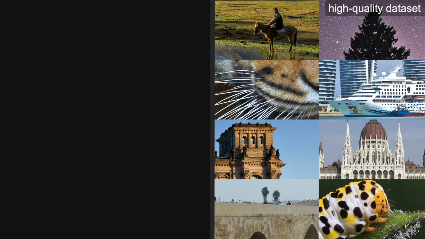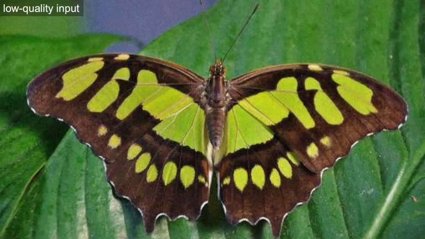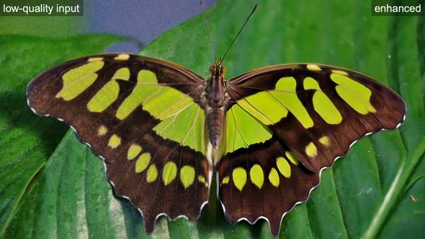To tackle this problem, we propose DeFlow, a novel unpaired learning formulation for normalizing flows. DeFlow can learn the underlying degradation model from unpaired data, which can then be used to generate synthetic paired training data. In our experiments, we then train existing supervised image enhancement methods on this data. In doing so, we obtain state-of-the-art results on 3 different challenge datasets for unpaired image enhancement.